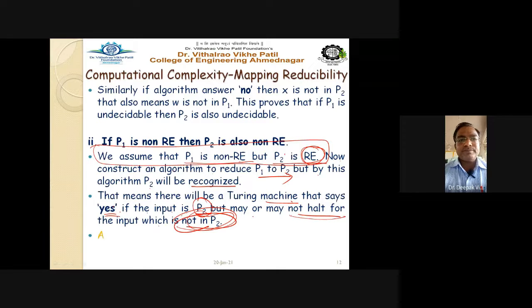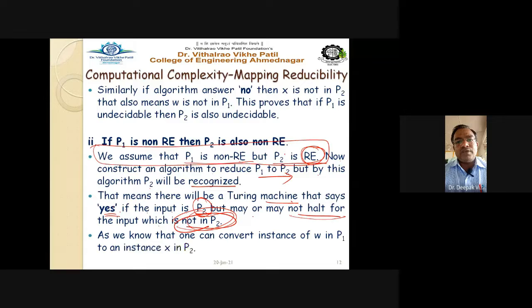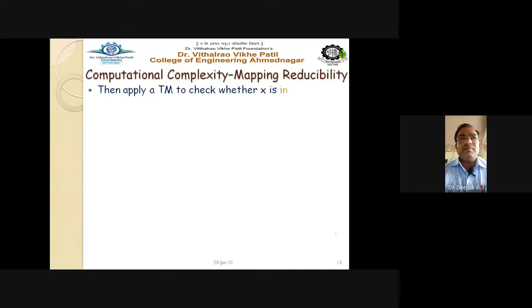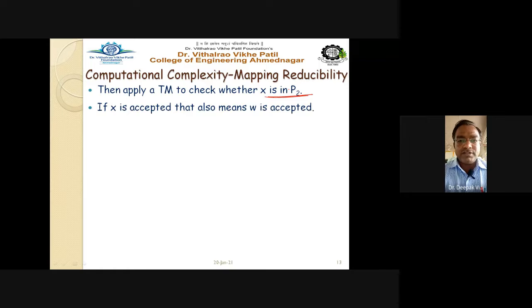Getting this point? As we know, one can convert an instance W in P1 into an instance X in P2. Already in the previous part one of the theorem, we have seen this. If we have the instance W in P1, that can be converted into instance X of the problem P2. So then apply a Turing machine to check whether X is in P2. If X is accepted, that also means W is accepted.